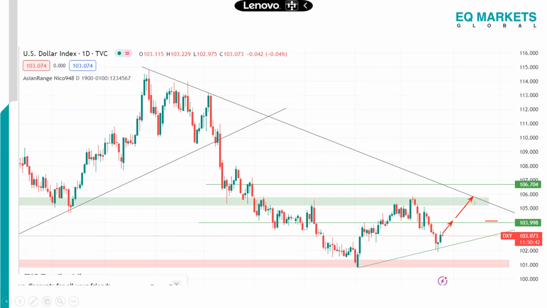Right? And from that level, doing this trend line, we will see a fall back into this level at around 101.0. So this is the movement we're expecting on the dollar. So for this week, and perhaps a week or two more, we might see the dollar consolidating, but also moving upward, even amidst the consolidations.